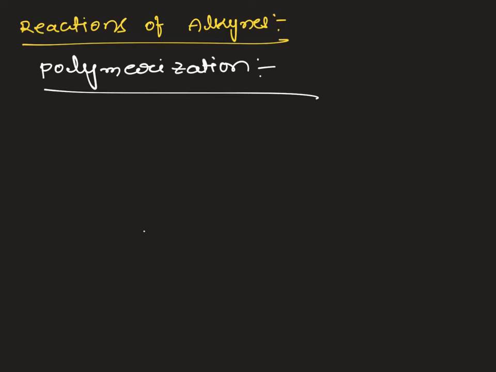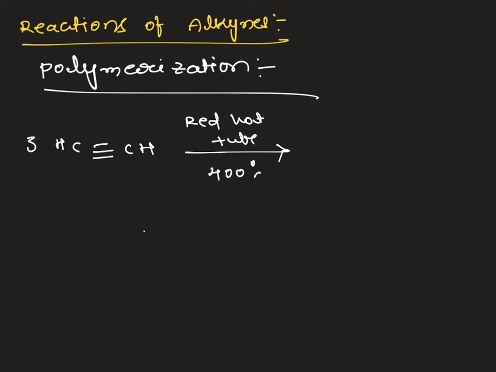Acetylene gas passed through a red hot tube undergoes cyclic polymerization, that is trimerization, and gives the aromatic compound benzene. We are passing acetylene gas through the red hot tube, which is a preheated tube. The temperature of the tube will be more than 400 degrees, and it undergoes cyclic polymerization to give the aromatic compound benzene.